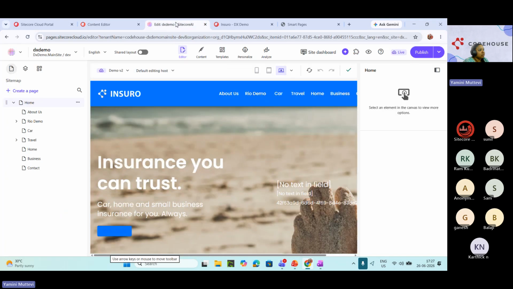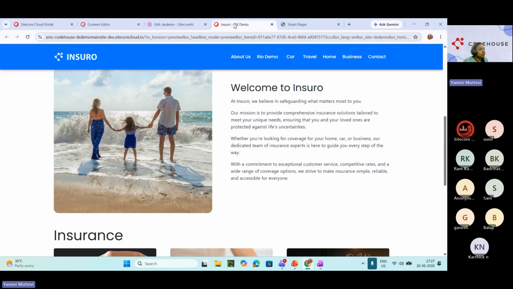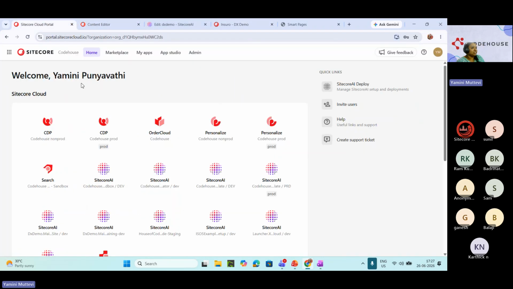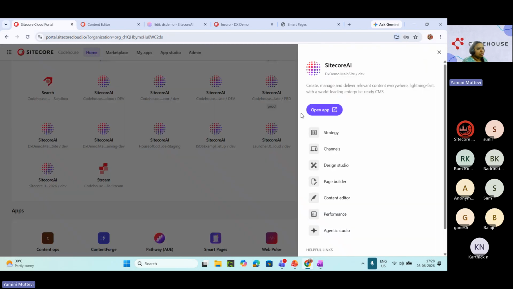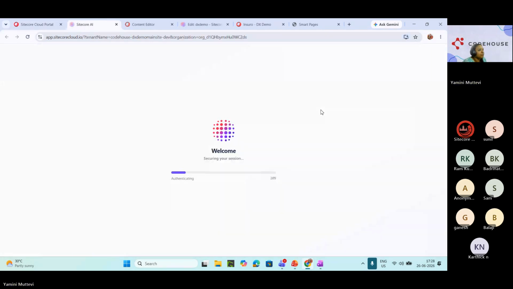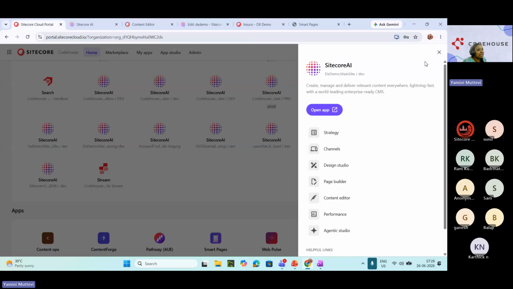Okay, let's go to the demo now. To make it more efficient, let me load again. Two things are there. One is from the full extension, this one. Once you go to one of the applications, I would say open app. Or if you go from the marketplace application, I can open smart pages. This is the iframe, which does nothing, it just opens in a page.